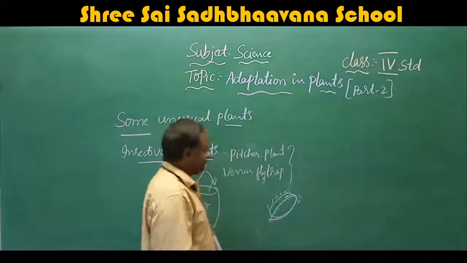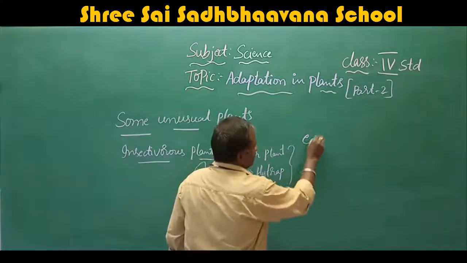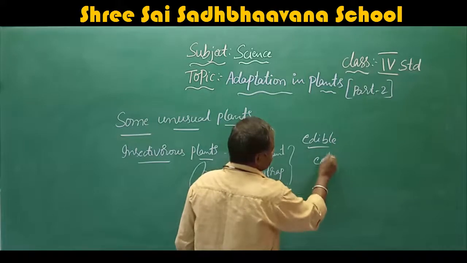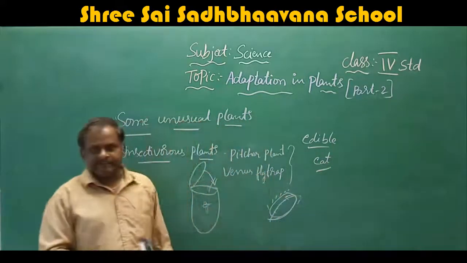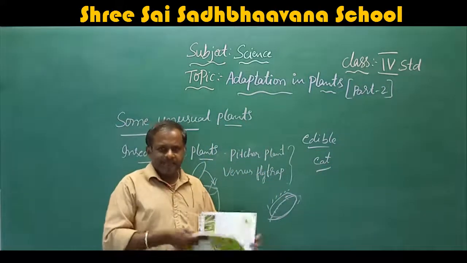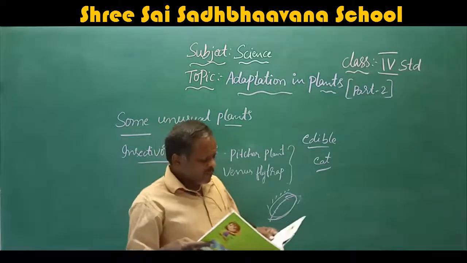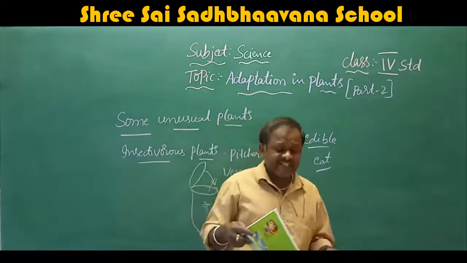What is the meaning of edible? Edible means good to eat. We will use them for eating purposes. We eat them. Okay. Bamboo plants are actually giant grass.